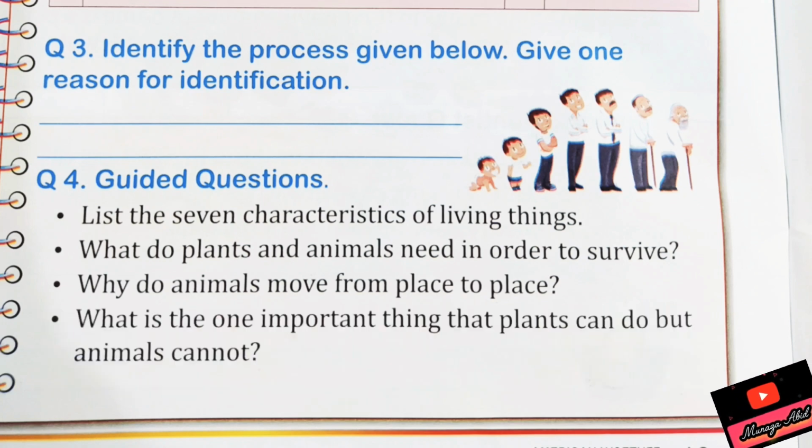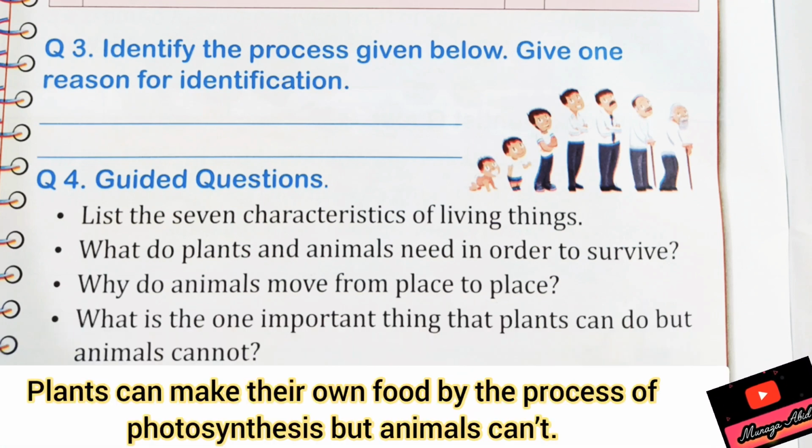Now the question is, what is the one important thing plants can do but animals can't? Plants can make their own food by the process of photosynthesis, but animals can't make their food. So that's enough for today.